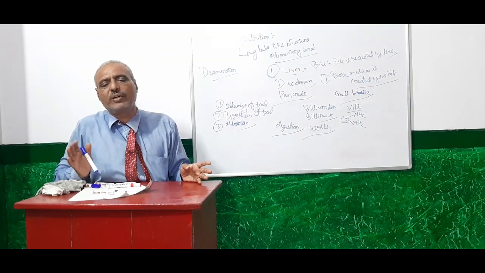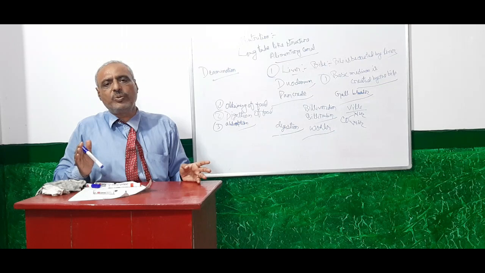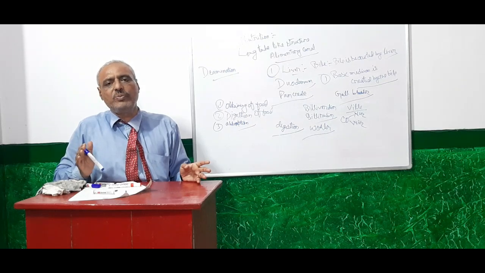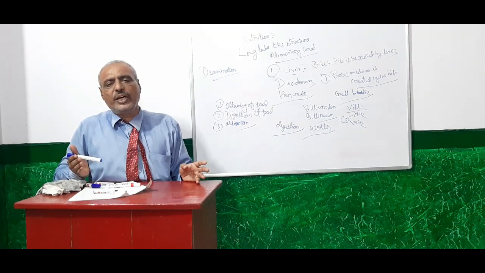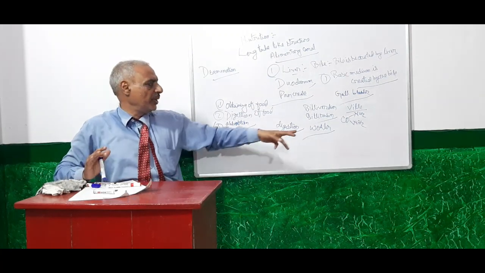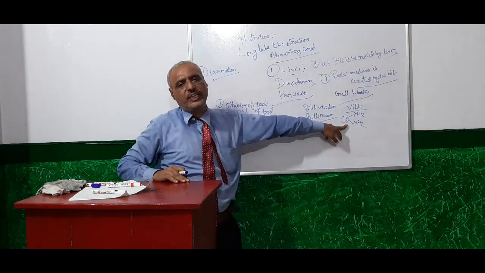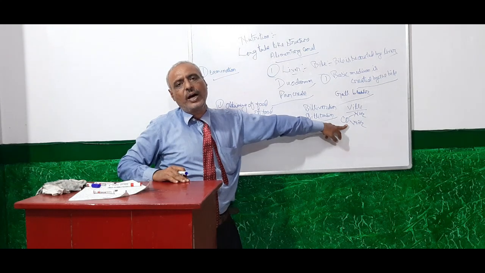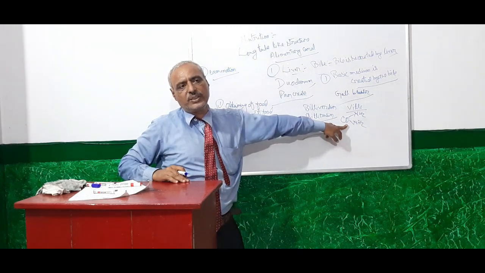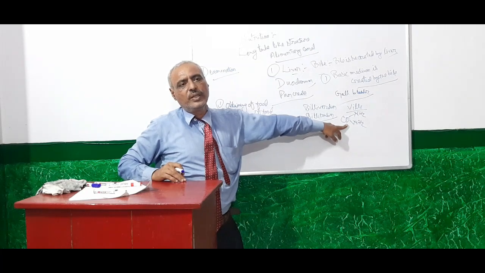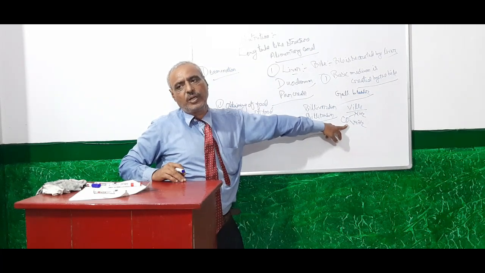So it is very important to convert amino acid into urea, and that important role is played by the liver. In this way the poisonous substance urea is removed from our body by filtration in the kidney, and this important role is played by the liver.